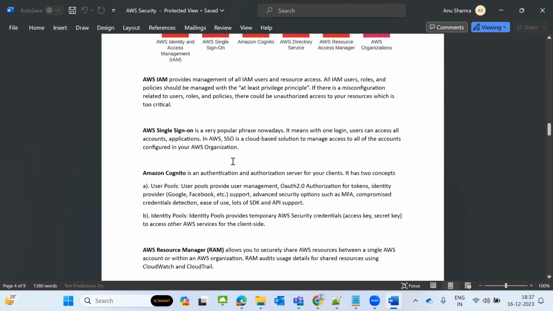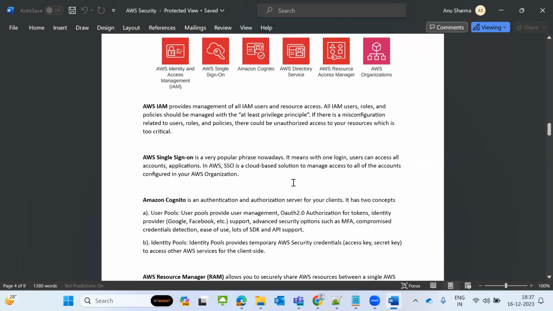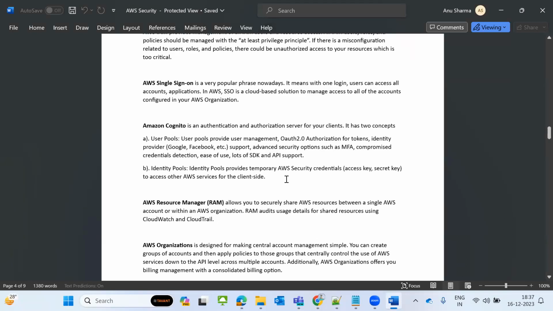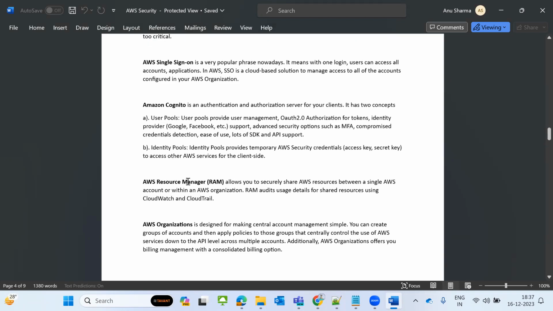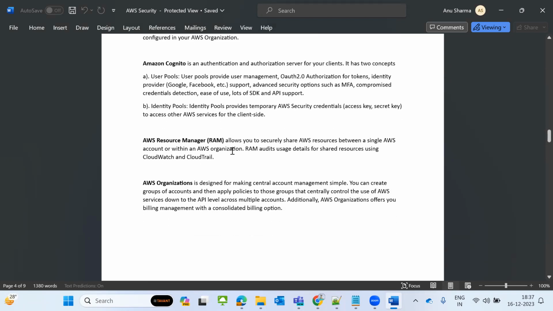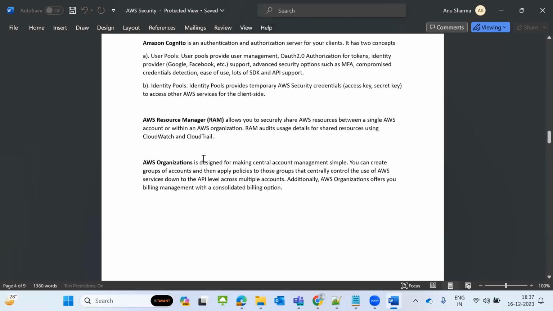And AWS Directory Service is for managing all the users, groups, and roles; that is called a directory. And AWS Resource Access Manager allows you to securely share AWS resources within a single AWS account or within an AWS organization. It will audit the use of the shared resources using CloudWatch and CloudTrail.